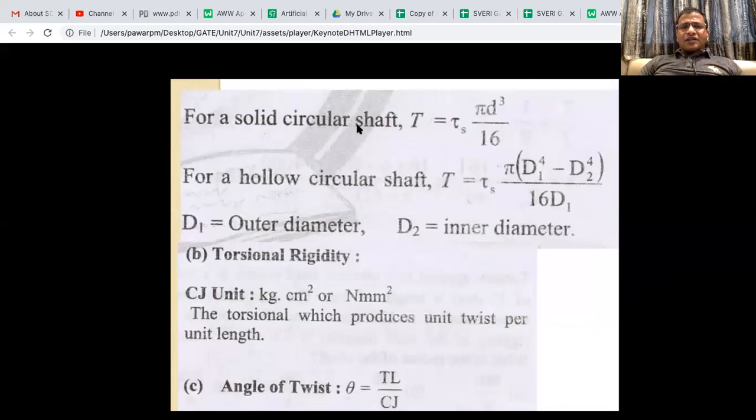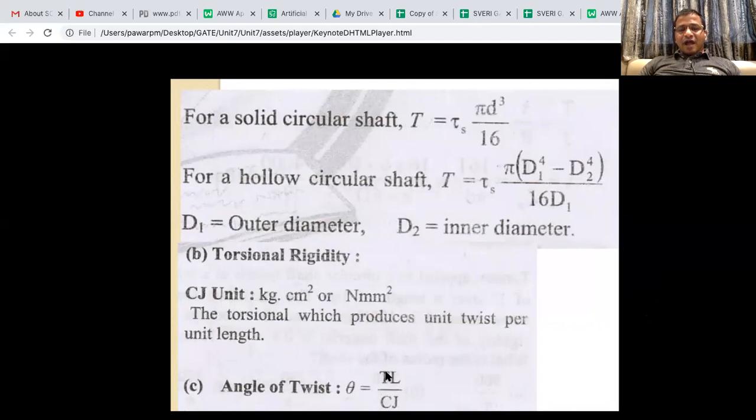For a solid circular section, you can write tau_S into Z_P, which becomes pi d cubed by 16. For a hollow section, it will become tau_S into Z_P, that is nothing but pi (d1 raised to 4 minus d2 raised to 4) by 16 d1. D1 is the outer and d2 is the inner diameter. Torsional rigidity, sometimes it is required, CJ.